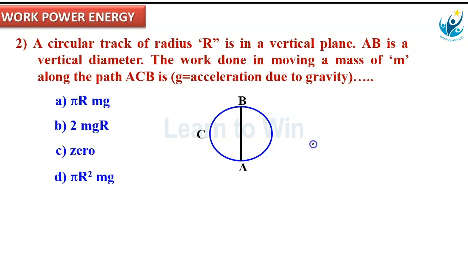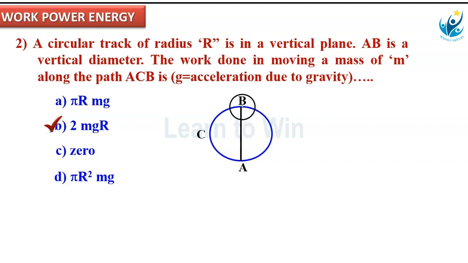Now the correct option here is this one. Why? Because here force into displacement is the work done. What is the displacement? Displacement is the shortest distance between the initial and final points. Here initial point is A, final point is B. Then A to B, the shortest displacement is nothing but the diameter of this circle.